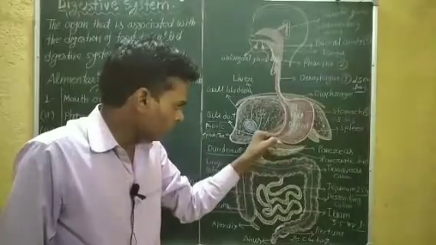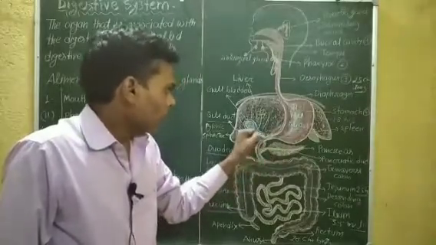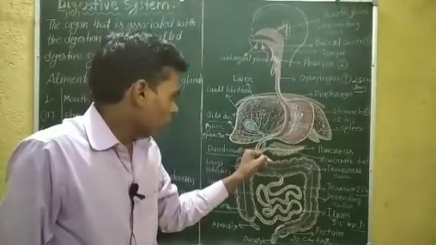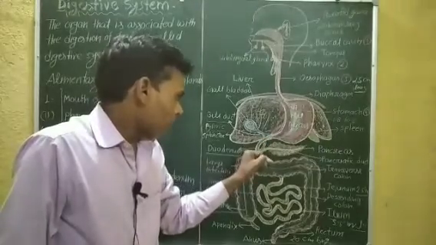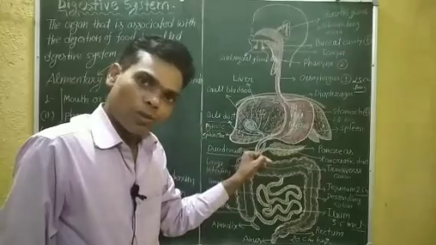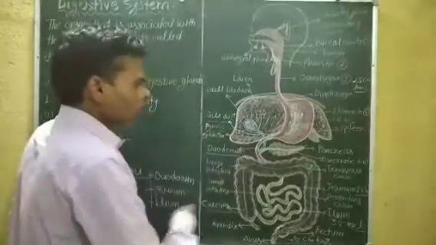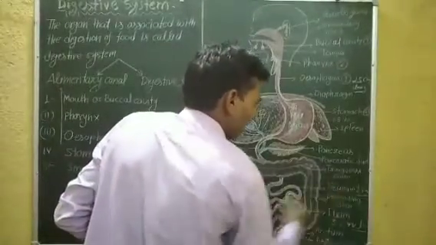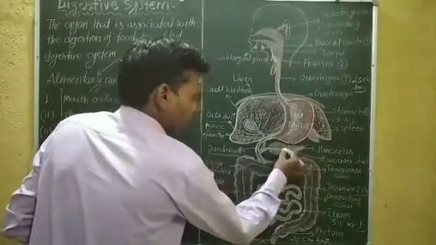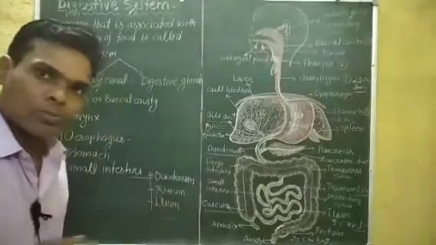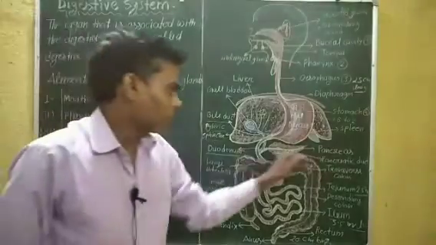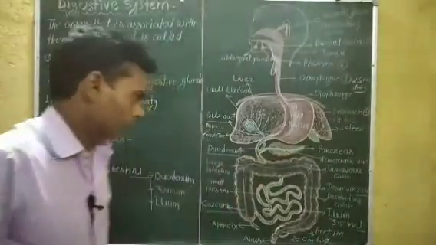So the bile juice changes the pH value of the food. Now the pancreatic duct releases the pancreatic juice into the duodenum.